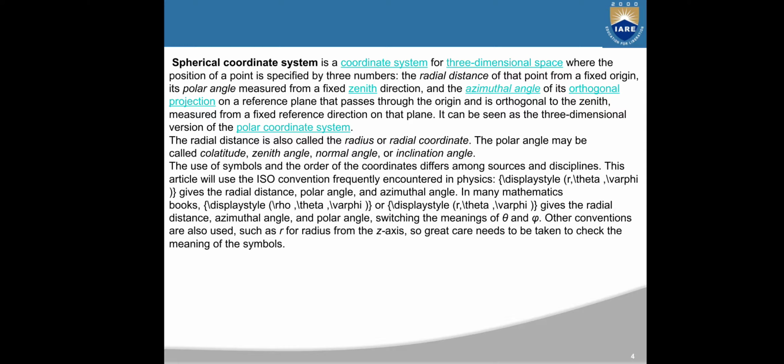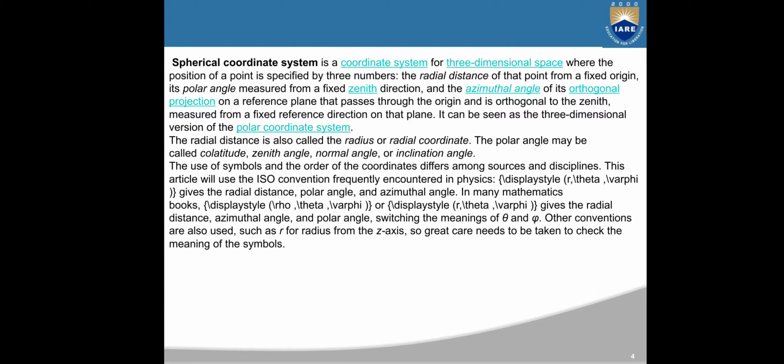The radial distance is also called the radius or radial coordinate. The polar angle may be called colatitude, zenith angle, normal angle, or inclination angle. The use of symbols and the order of the coordinates differ among sources and disciplines. This article will use the ISO convention frequently encountered in physics.